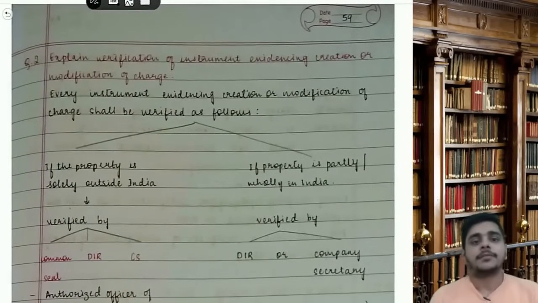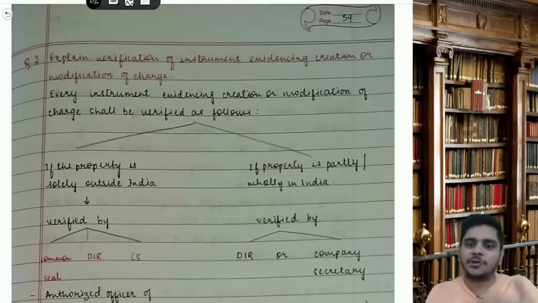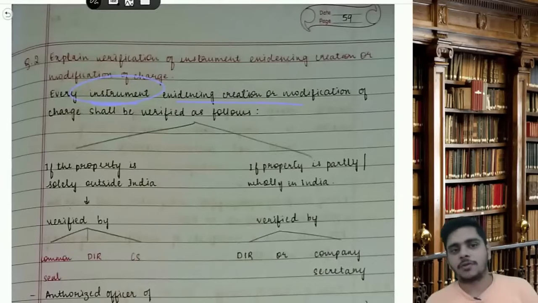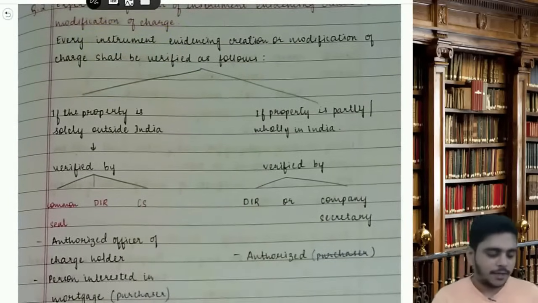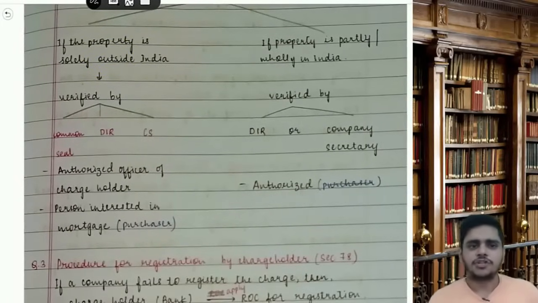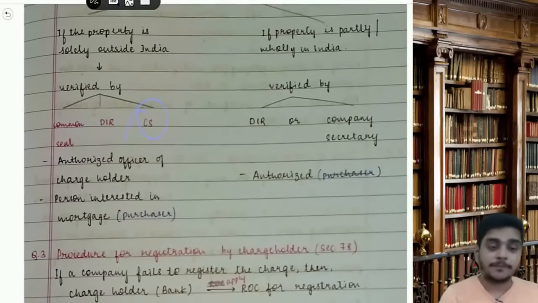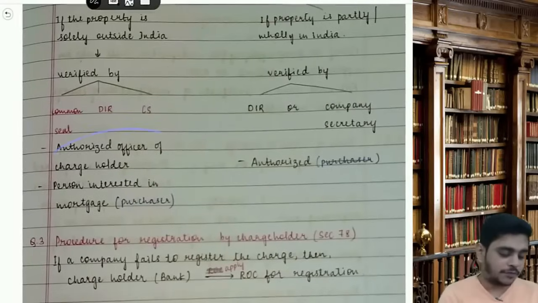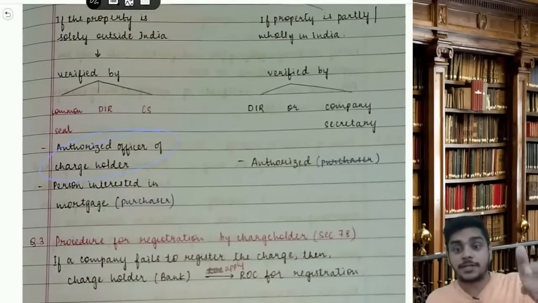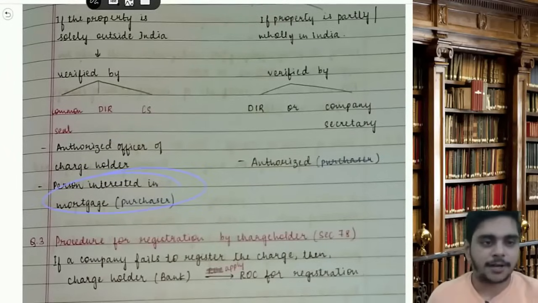Then explain verification of instrument evidencing creation or modification of charge. So when the charge is created, when you're giving collateral, the bank and you will get into an agreement. Who will sign the copy of that agreement? Every instrument evidencing creation or modification of charge shall be verified as follows. If the property is solely outside India, it should be signed by the common seal if there is a common seal, or a director, or a company secretary, or an authorized officer of the charge holder, meaning the bank, or the person interested in the mortgage, meaning the purchaser, the buyer of the property.